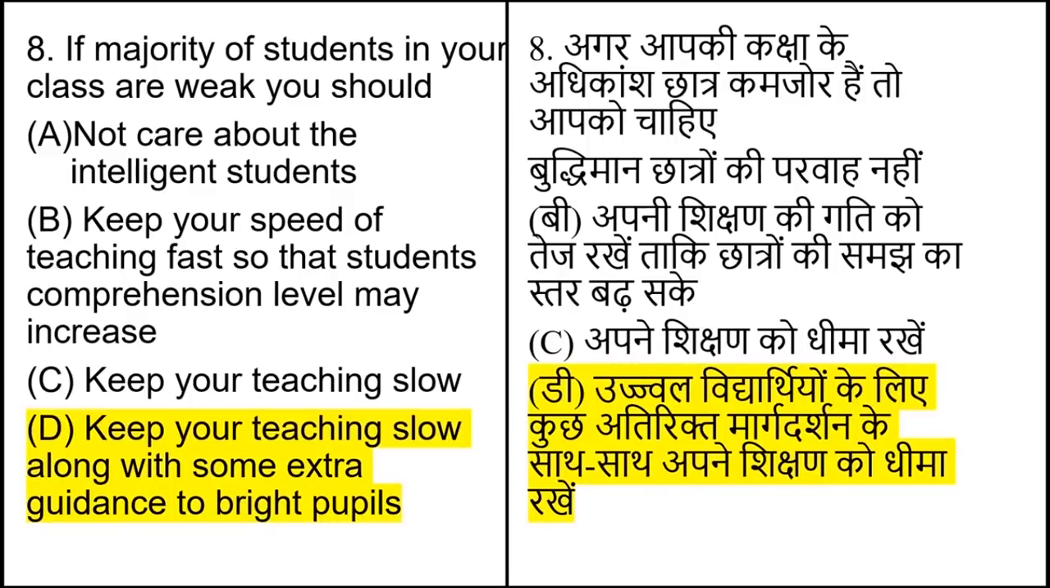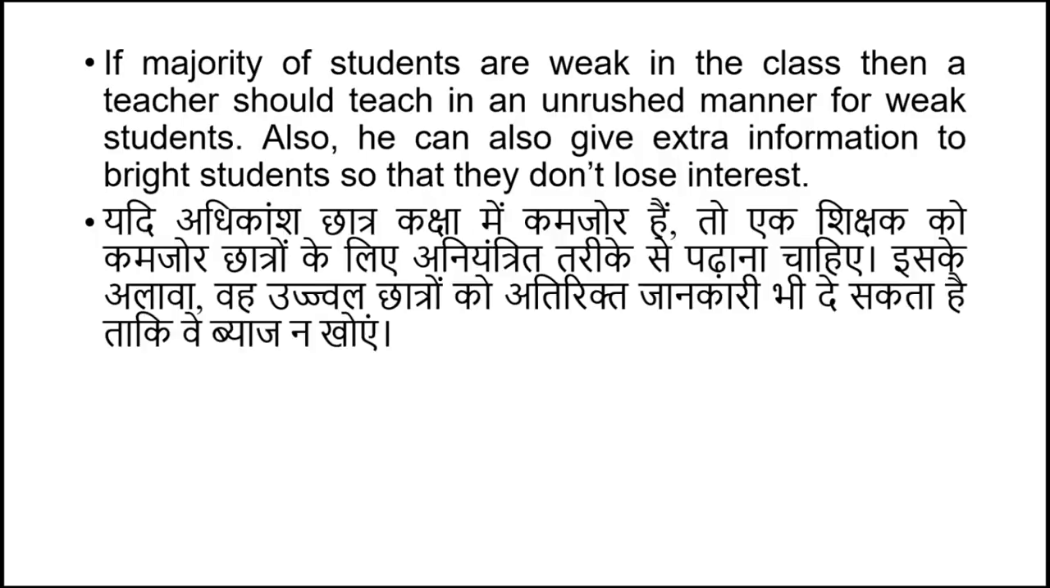If majority of students in your class are weak, you should keep your teaching slow along with some extra guidance to bright pupils. If majority of students are weak in the class, then the teacher should teach in an unrushed manner for weak students. Also, he can give extra information to bright students so that they won't lose interest.